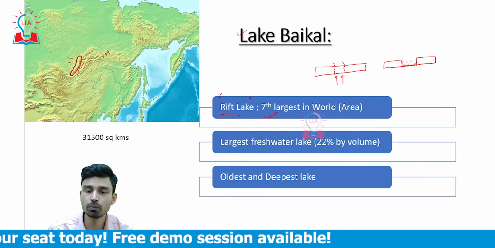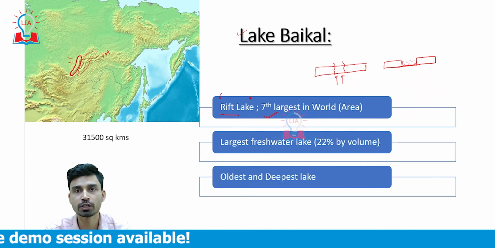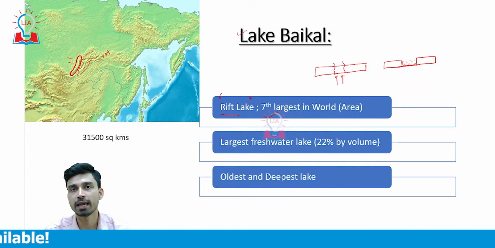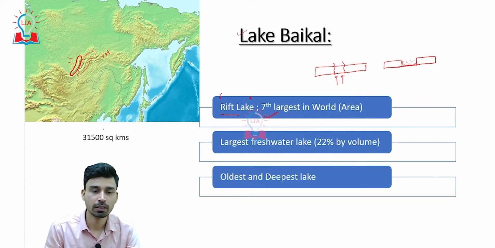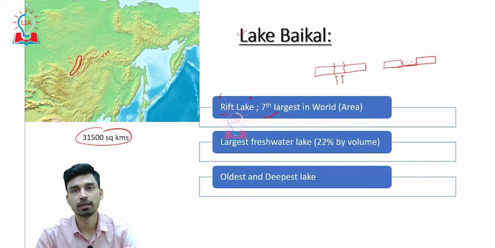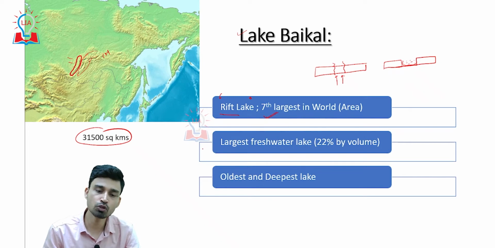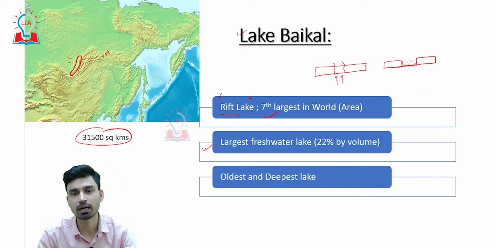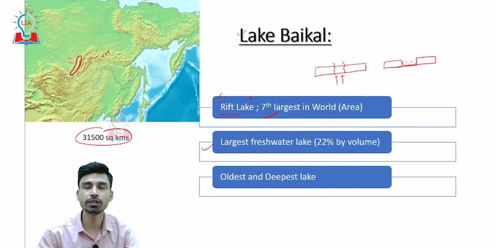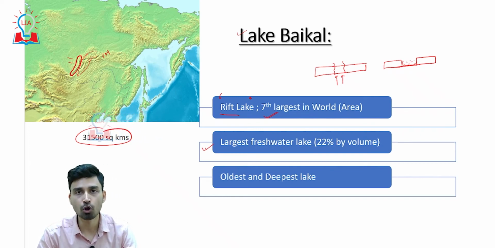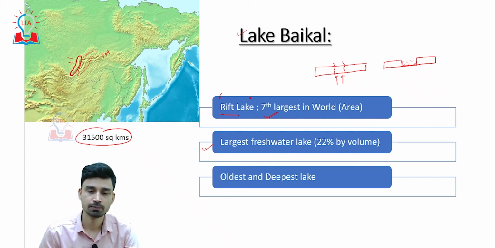Globally, this is the 7th largest lake in the world as far as area is concerned. The total area of this lake is around 31,500 square kilometers. The most important point about Lake Baikal is that it is the largest freshwater lake, holding 22% of the global freshwater on the surface in terms of volume.